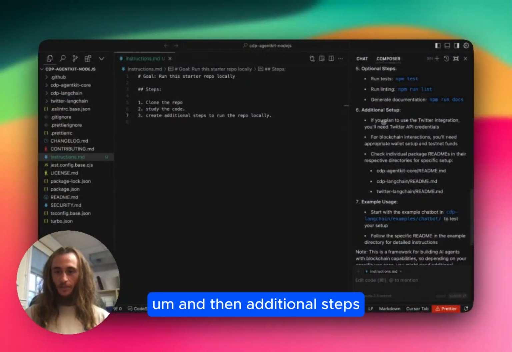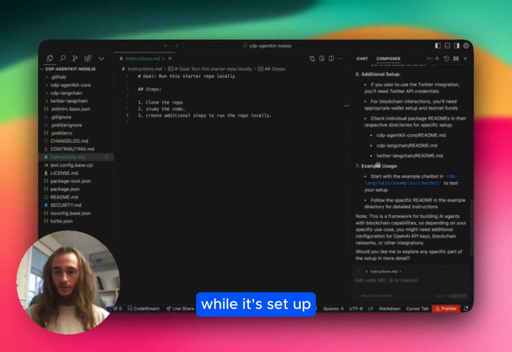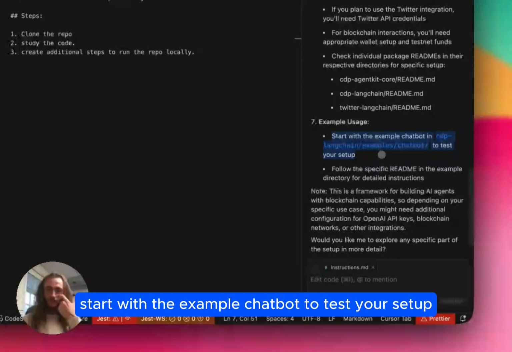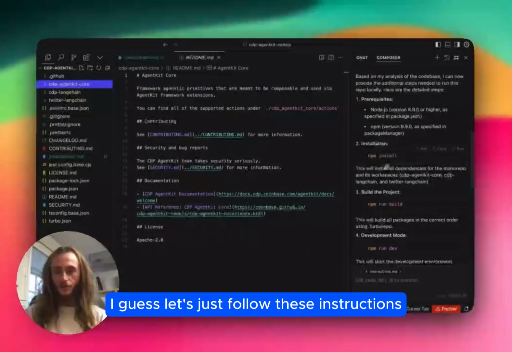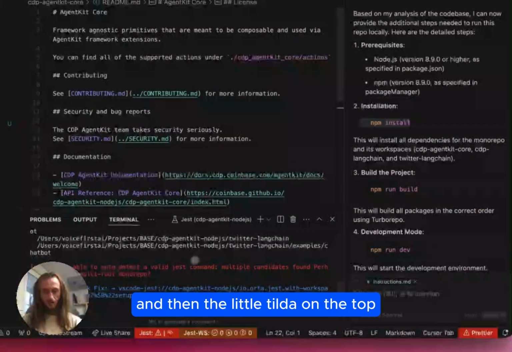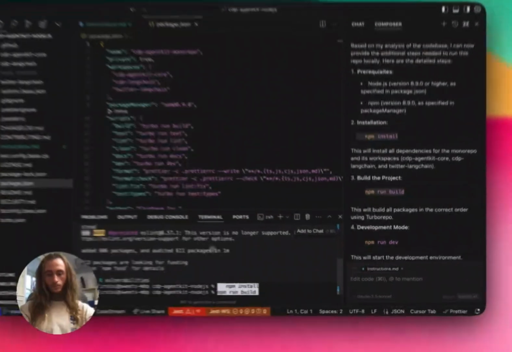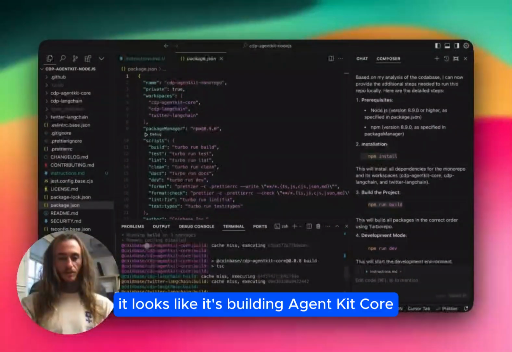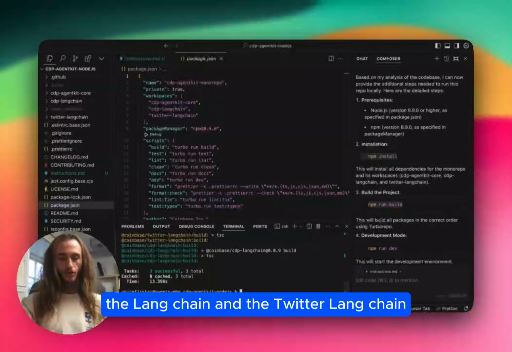And then additional steps: I don't want to use the Twitter integration while it's set up. Start with the example chatbot to test your setup. Sounds like a plan. I guess let's just follow these instructions. Let's run npm install with control and then the little tilde on the top. We'll run npm install, npm run build. It looks like it's building AgentKit core, the LangChain, and the Twitter LangChain.